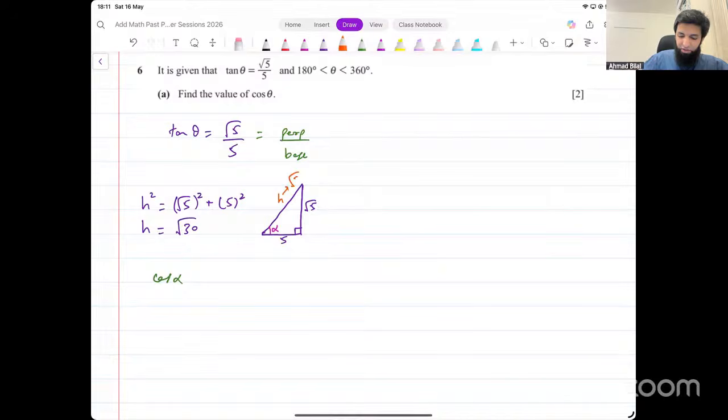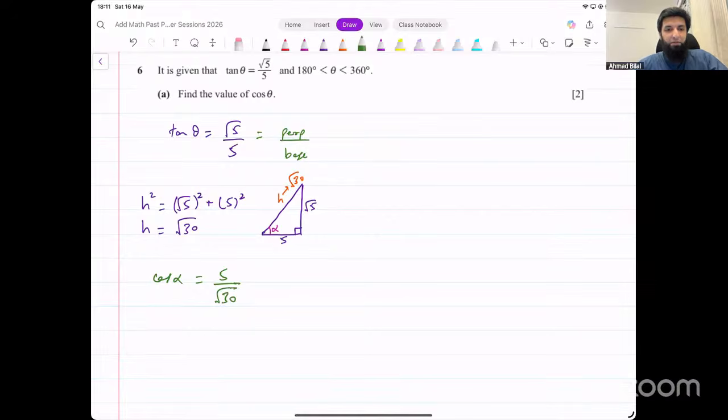That is square root of 30. Cos is defined as adjacent over hypotenuse, or base over hypotenuse. Base is 5, hypotenuse is this. So the value for cos would be 5 over under root 30. That's the value of cos that we get. Okay? That's the value of cos.